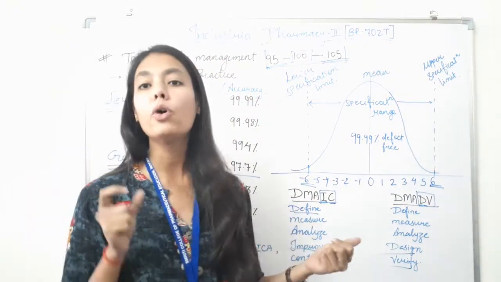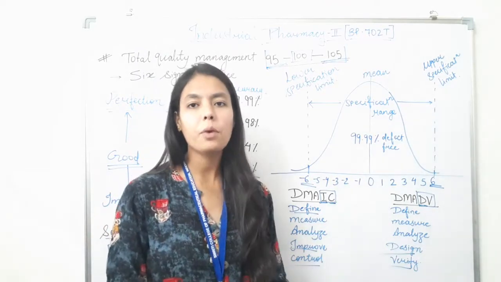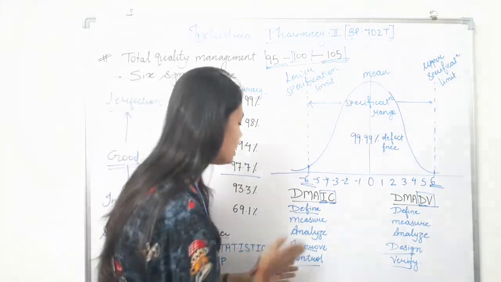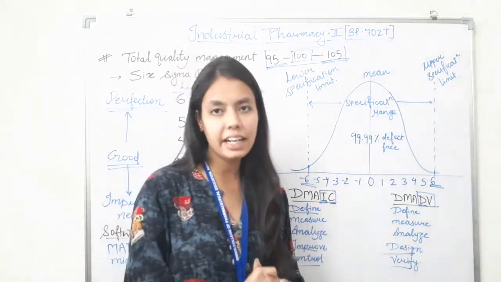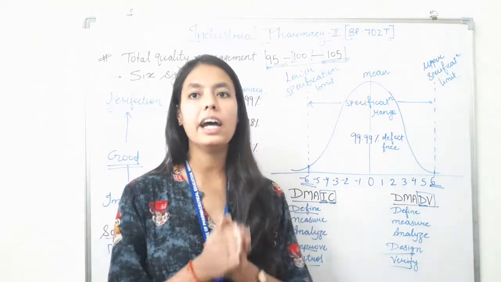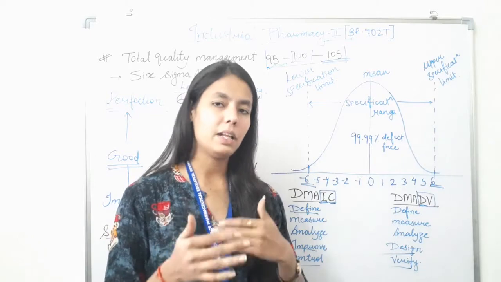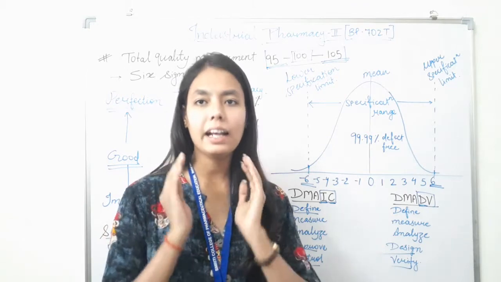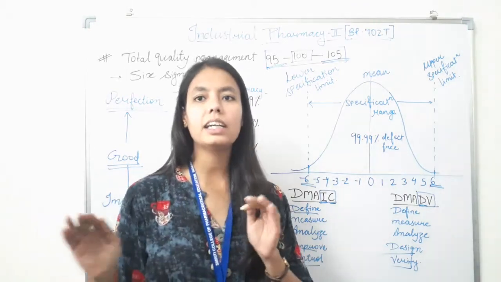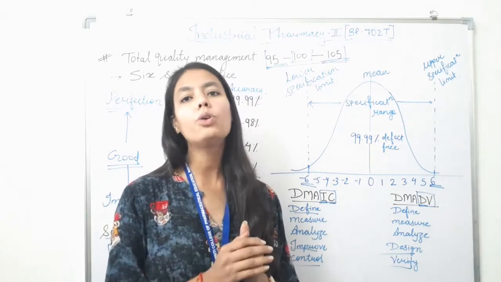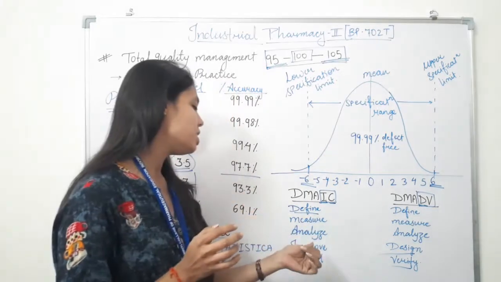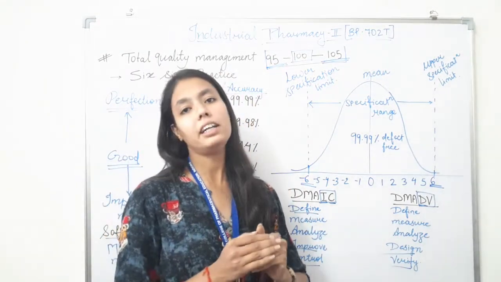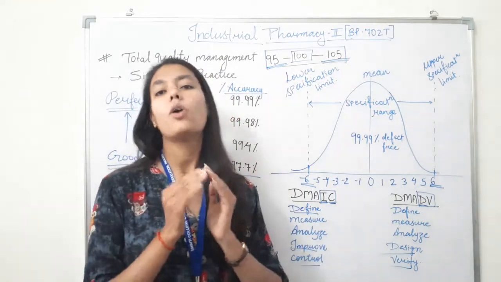After that, we have to measure the key aspects of the current process and collect the relevant data associated with that particular process. The third one is we have to analyze the data to investigate and verify the cause and effect relationship, that determine what the relationships are and attempt to ensure that all the factors have been considered and seek out the root cause of the defect under investigation. So this is the analyze step at which we have to identify or analyze the cause of defect.